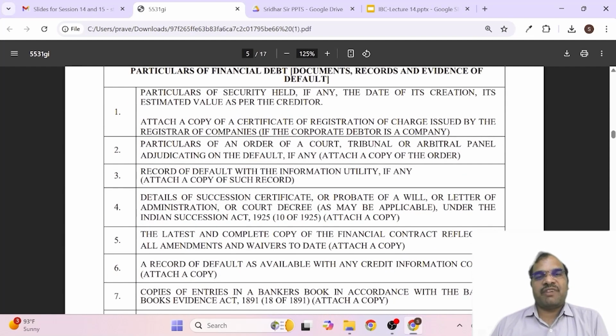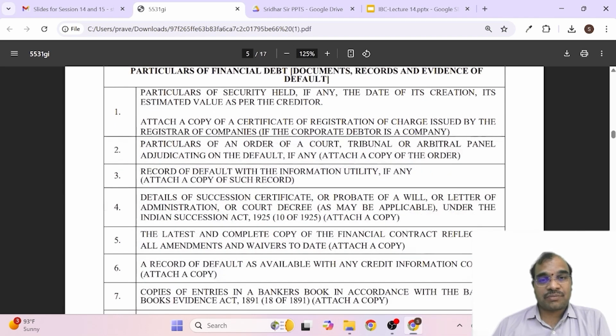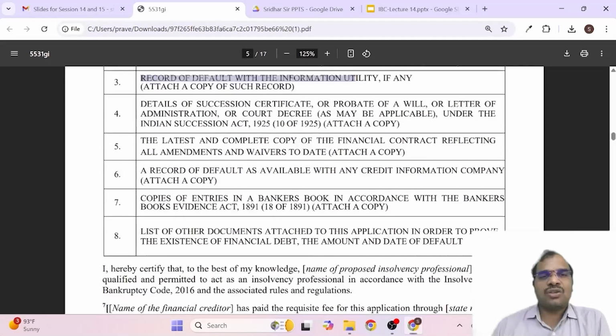Then part 5, particulars of financial debts, documents, records, and evidence of the default. These things must be given. Particulars of the security held, then particulars of an order, or a copy. These things we are going to discuss in detail. Record of the default with the information utility. These are the basic other things to be given: details of the succession certificate, the latest and complete copy of the financial contract reflecting all amendments and waivers to date, and the record of the default. All these things you are supposed to give.